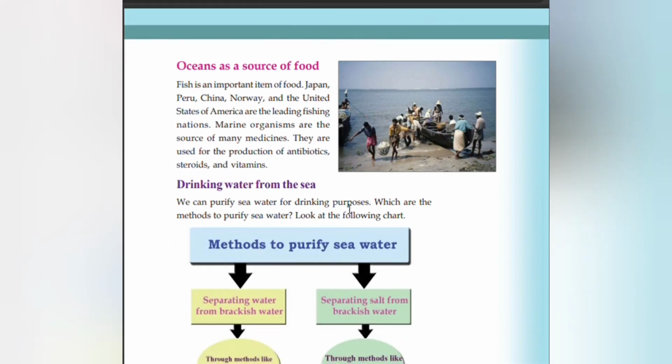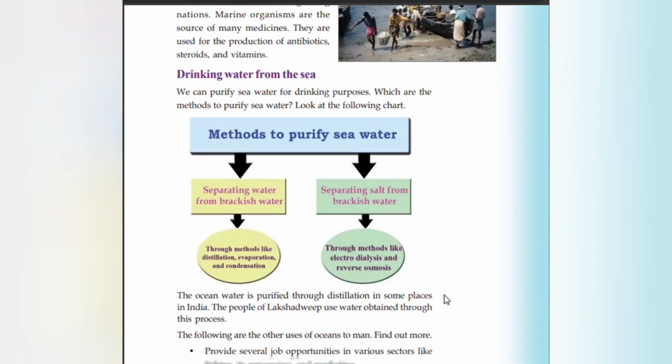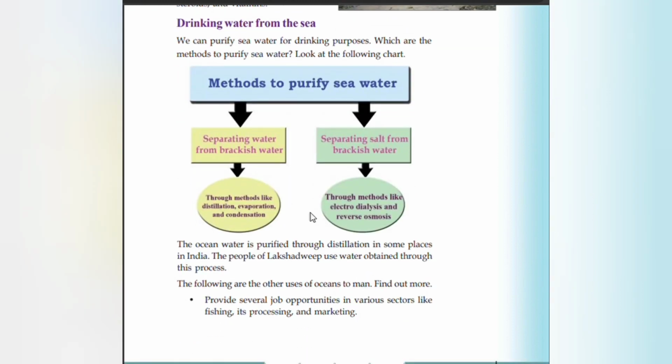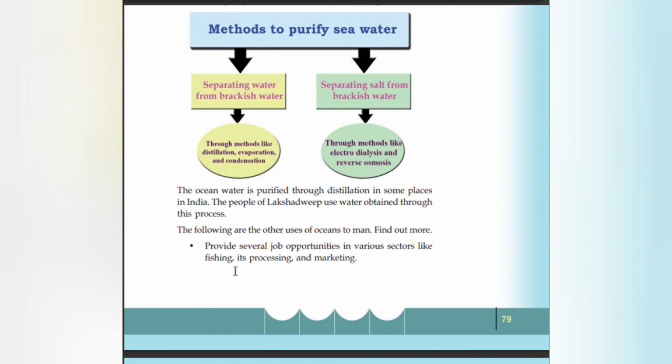Drinking water from the sea. We can purify seawater for drinking purposes. Which are the methods to purify seawater? Look at the following chart. Methods to purify seawater: separating water from brackish water, and separating salt from brackish water. Through methods like distillation, evaporation, condensation. Through methods like electrodialysis and reverse osmosis. Ocean water is purified through distillation in some places in India. The people of Lakshadweep use water obtained from this process.